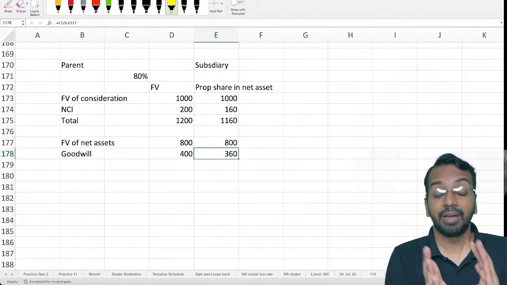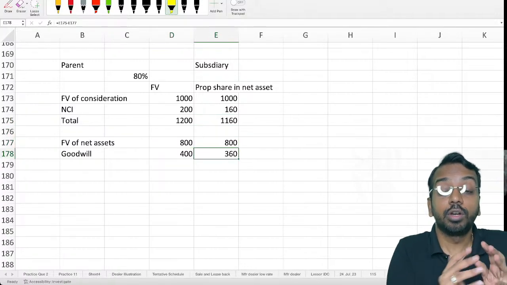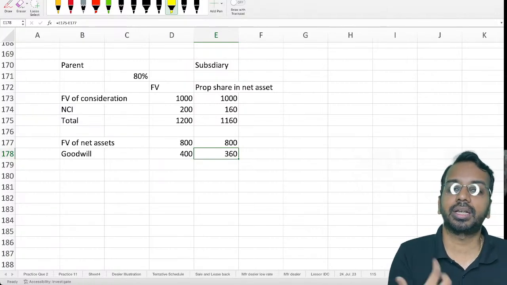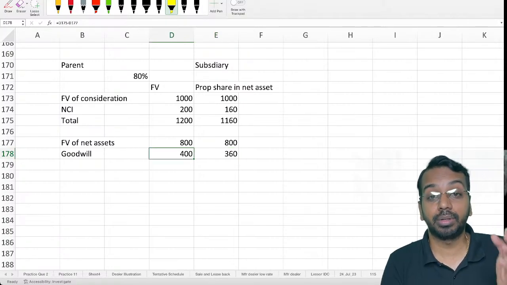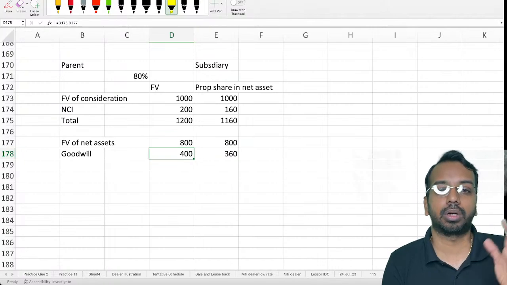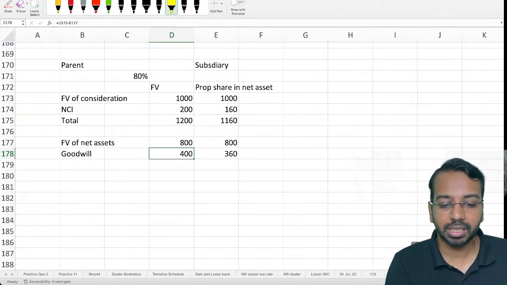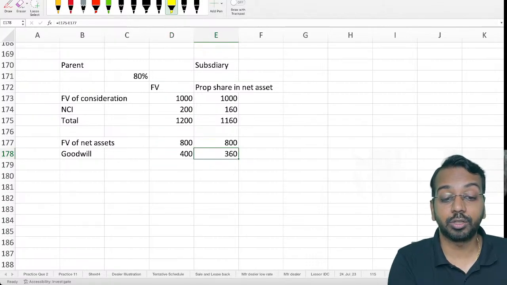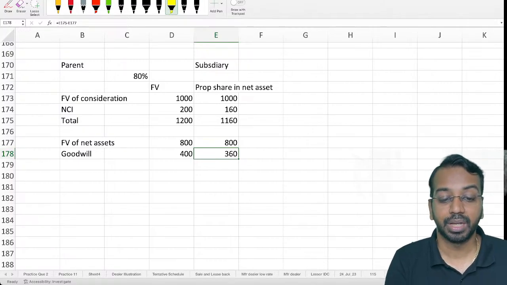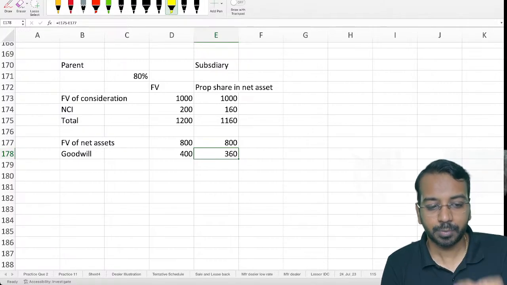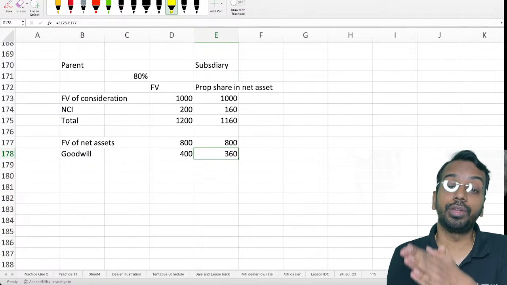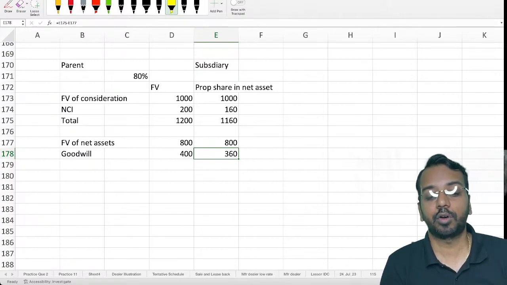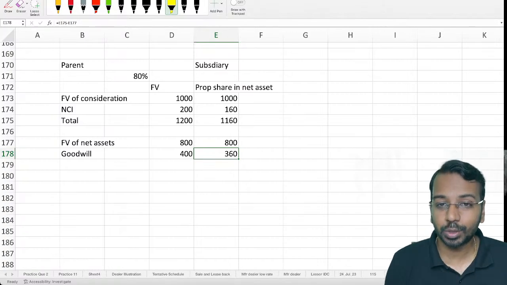Now what you need to understand is, when we follow the fair value of NCI, the goodwill pertaining to that is also considered in consolidation. So here the goodwill 400 represents goodwill attributable to the parent and goodwill attributable to the non-controlling interest. Here, this is only goodwill pertaining to the parent. The non-controlling interest goodwill does not get captured here. If you understand that when you're following the fair value method, the goodwill of the NCI also gets attributed. If you're following proportionate share in net asset method, only parent's goodwill is reflected.